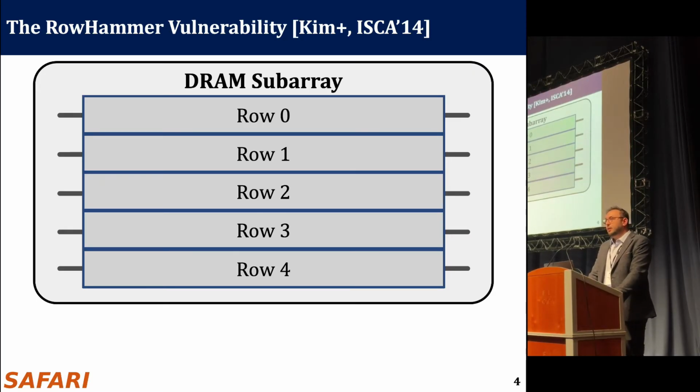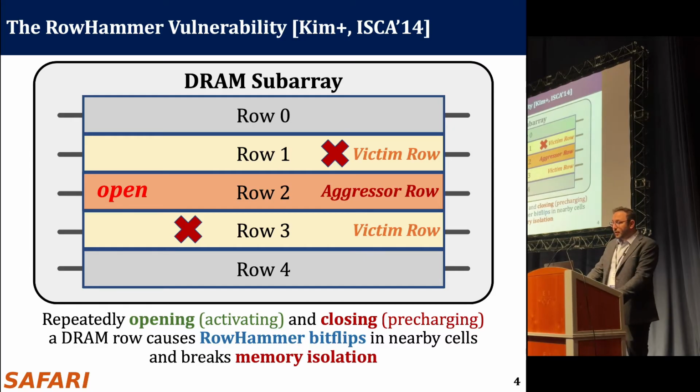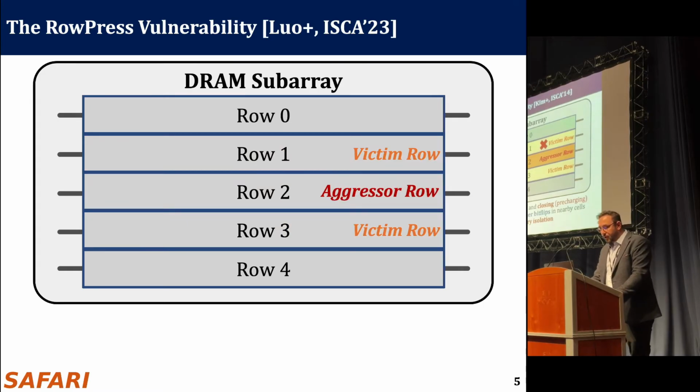Inside DRAM, we have accesses at a DRAM row granularity. So if you want to access data, in this example, located in row 2, you first need to open this row, and then you access data. And then once you want to access data in another row, you need to close this row. When you repeatedly open and close this row like this, you get bit flips in nearby rows that you didn't access, and this phenomenon is called RowHammer. It's a prime example of DRAM read disturbance. The row that we keep accessing is called the aggressor row, and the rows that are affected are called victim rows. RowHammer can be used for breaking memory isolation.